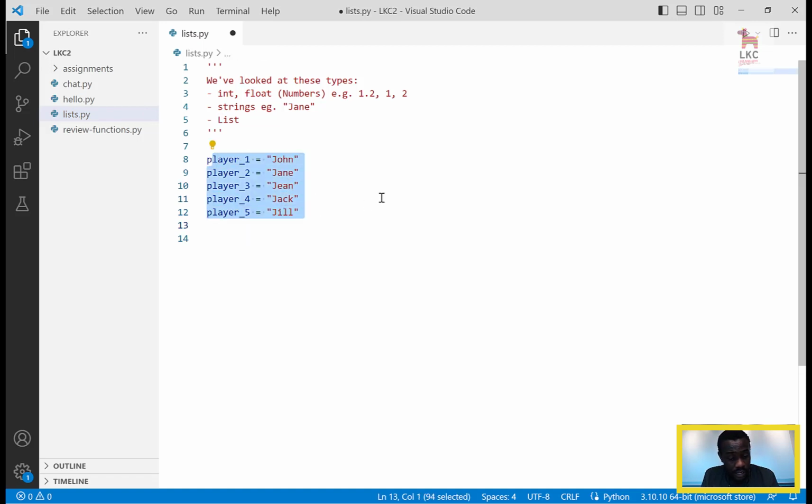You can see that there's a problem here. We're having to write so many variables just to store this.